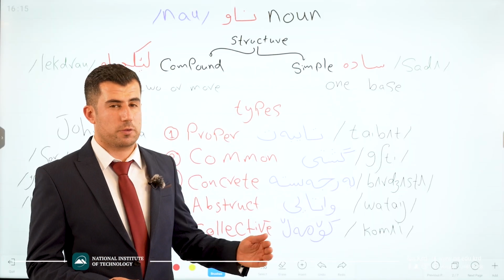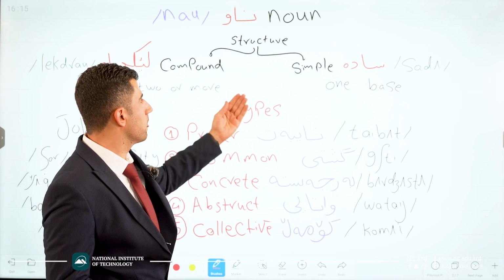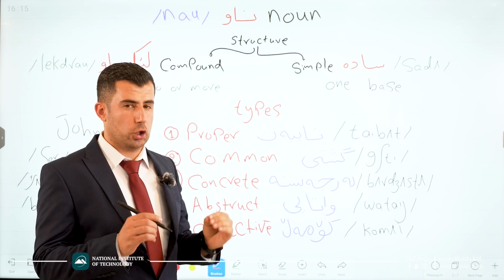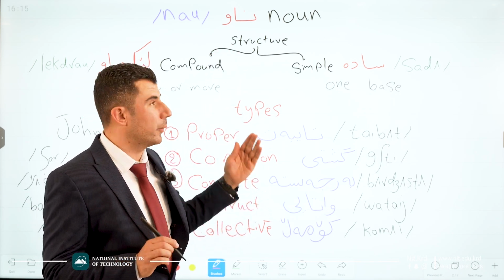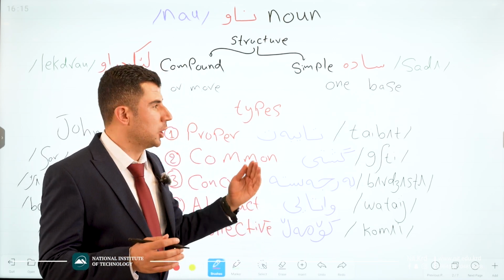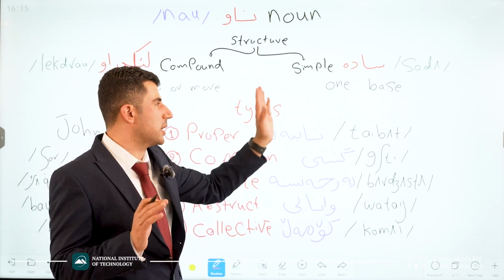The first part of speech is noun. Let's talk about noun in detail. Noun in English, when we translate to Kurdish language, it becomes now. Now, how we pronounce it is like this. According to the structure, we have two types of noun.